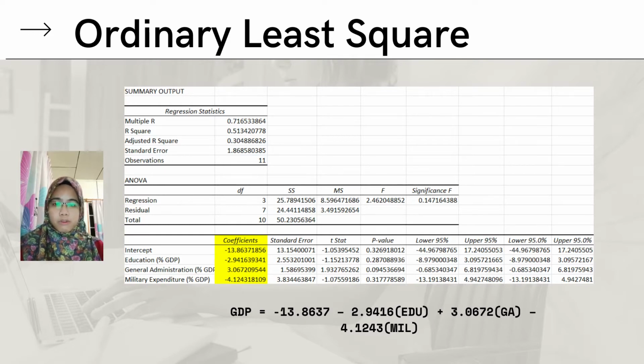The value of R-square is 0.5134, which means that the model is quite strong and the observed variation or variable can be explained by the model.